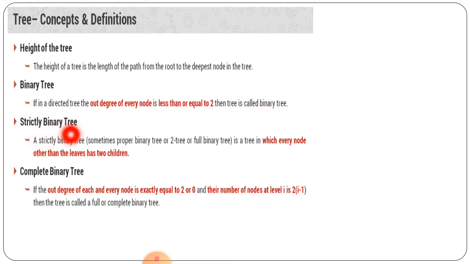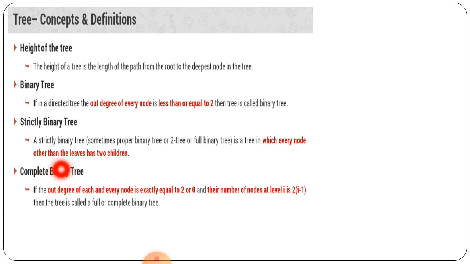And in a strictly binary tree, each and every node other than the leaves has two children. मतलब 0 और 2 होगा ना, मतलब इसका मतलब लीव्स के अलावा जितने भी है बाकी सबके 2 चिल्ड्रन है, इसका मतलब लीव्स के अलावा जितना भी है 2 है. So 0 and 2 are the options for this strictly binary tree.